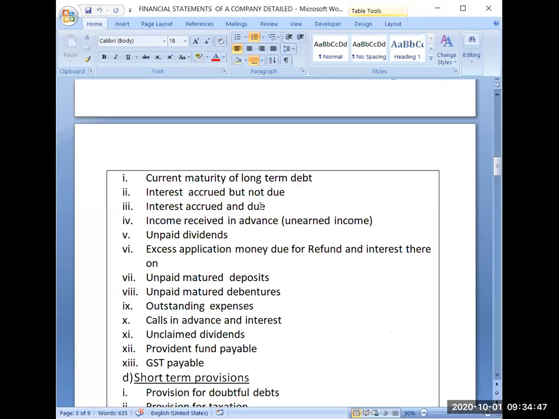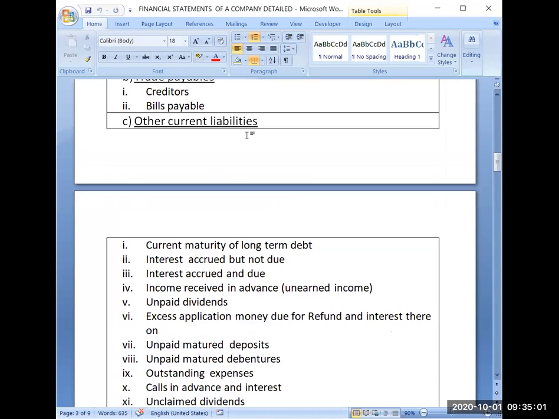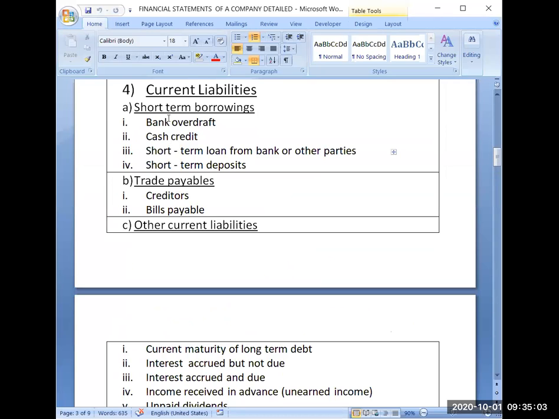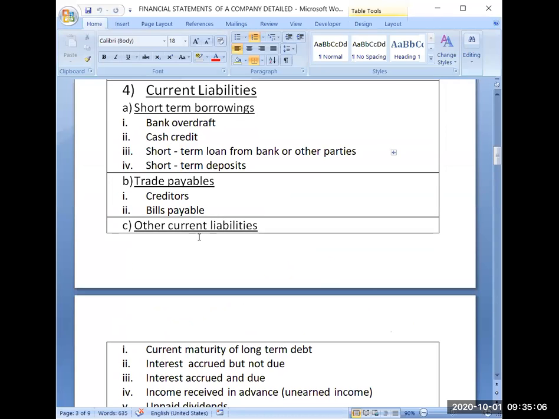Interest accrued but not due, interest accrued and due. These both terms I have already discussed with you in debentures. What is interest accrued but not due? What is interest accrued and due? So at that time I also told you that both will be presented under the heading current liabilities, in the other current liabilities.